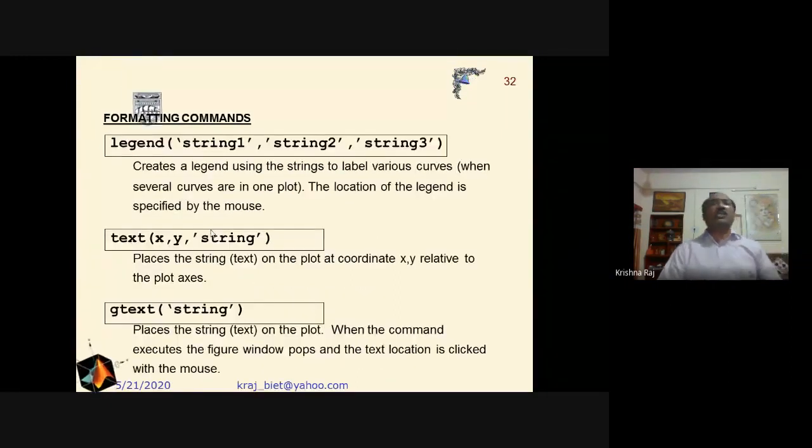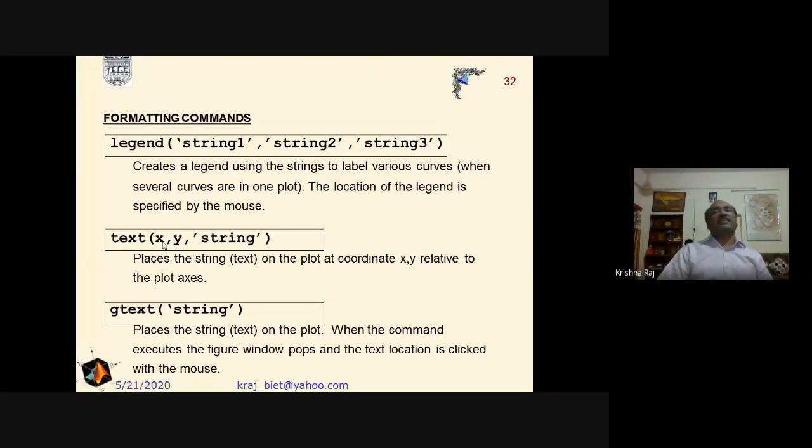Similarly, if we are interested in putting any legend, then the legend command will be utilized. The text command will be utilized to write something at a particular location, that is the location of x, y. And if we are interested in a movable location, naturally we have to use the gtext command.